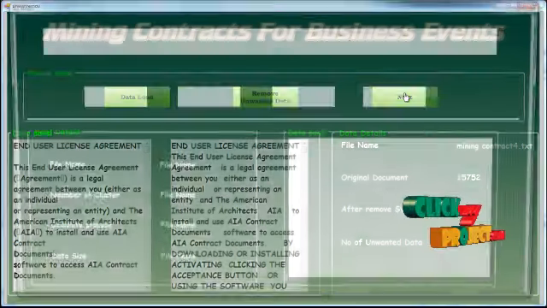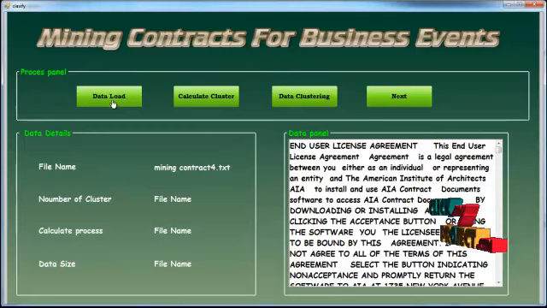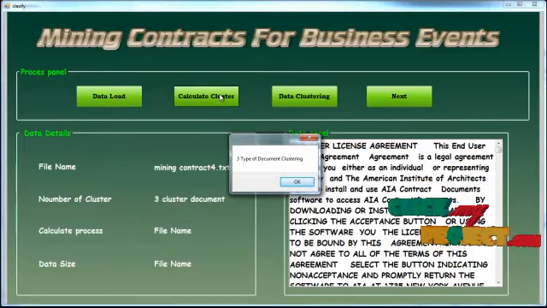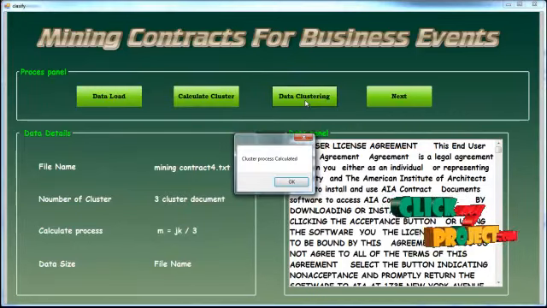Click on the next button, then click on the data load button, and the user's documents are fed into the data panel. Click on the calculate cluster button. There are three types of document clusterings. Click on the data clustering button, and the cluster process is calculated.